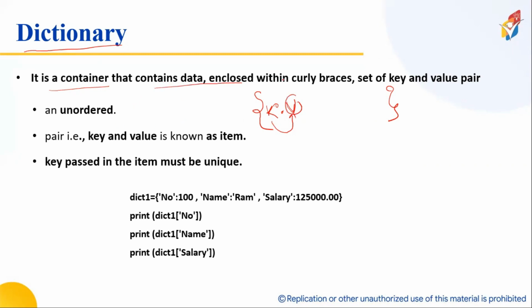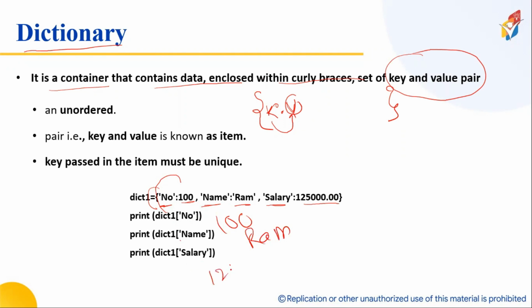Look here. It contains data enclosed in curly braces, where I can store the data in the form of key and value pairs. Within the curly braces, number is a key, 100 is a value, name is a key, Ram is a value, salary is a key, 1,25,000 is a value. If I want to access them, dictionary1 of number will get 100, dictionary1 of name will get Ram, dictionary1 of salary will get 1,25,000.